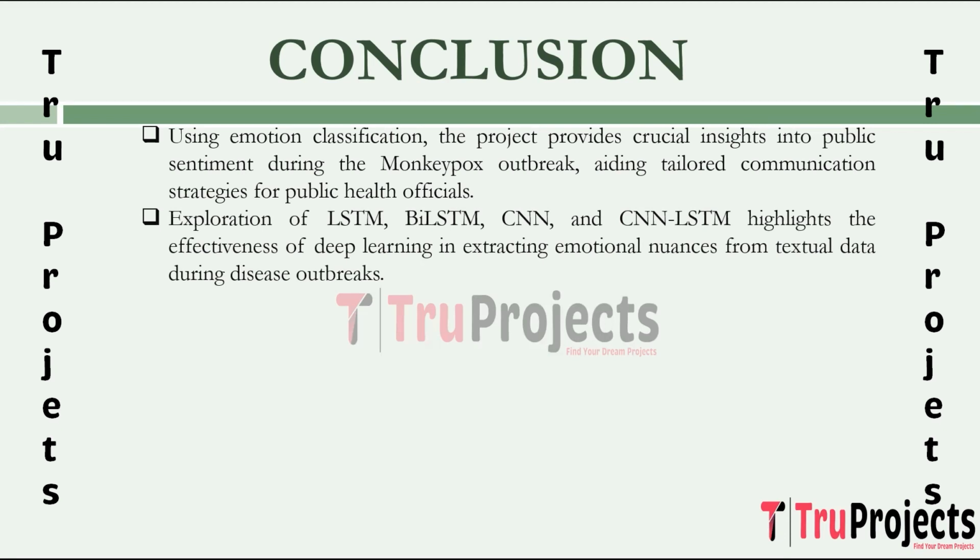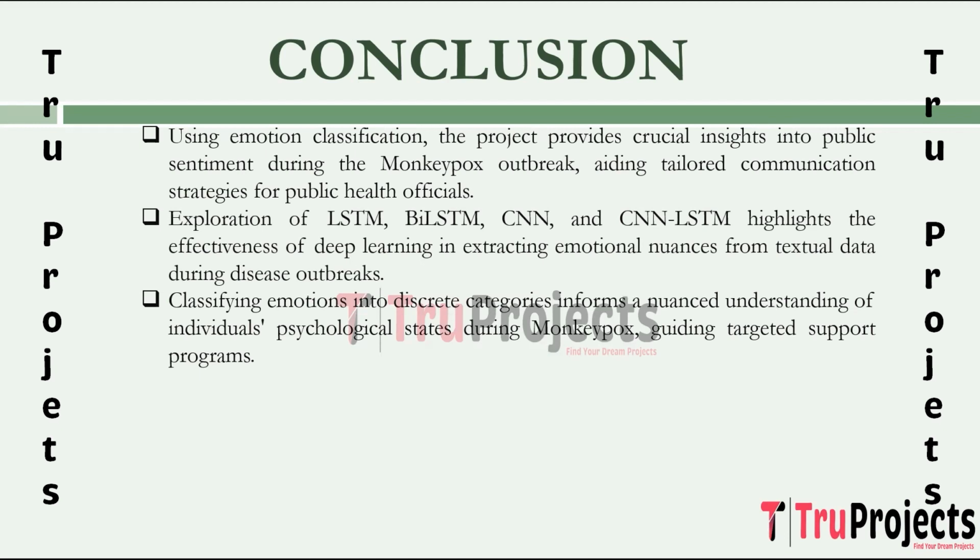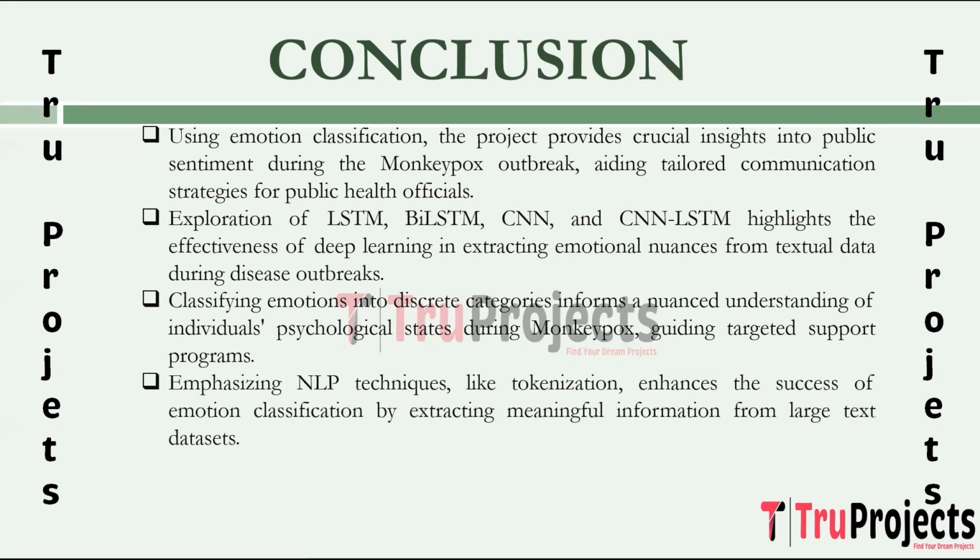This highlights the robustness of deep learning in extracting emotional nuances from the textual data related to disease outbreaks. The classification of the emotions into discrete and dimensional categories offers a nuanced perspective on psychological states of the individual during the monkeypox outbreak. This information serves as a foundation for developing targeted psychological support programs and interventions for those affected. The project underscores the importance of natural language processing techniques, including tokenization and pre-processing, in extracting meaningful information from the large text datasets. This enhances the overall data processing pipeline, contributing to the success of the emotion classification task.